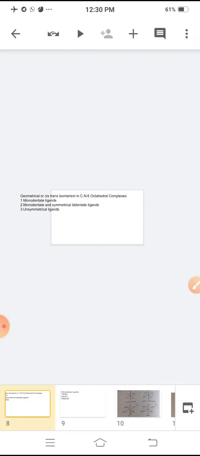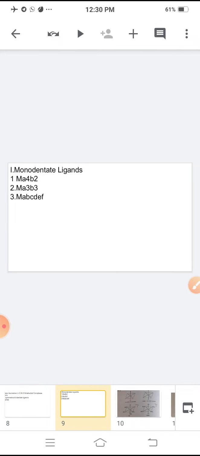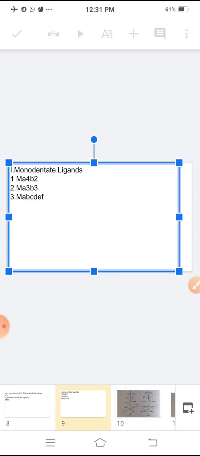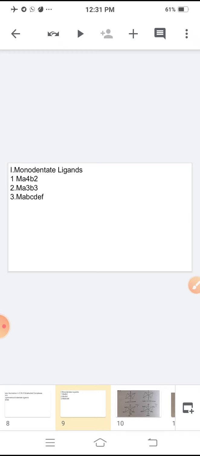Now the first type, monodentate ligand. Cis-trans isomerism contains monodentate ligands. We all know monodentate ligand means the ion or molecule which is capable of donating only one lone pair of electrons to the central metal atom or ion. Such ligands are called monodentate ligands. In an octahedral complex containing monodentate ligands, there are 3 types: MA4B2, second MA3B3, and third MABCDEF.